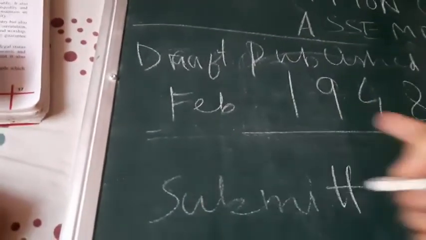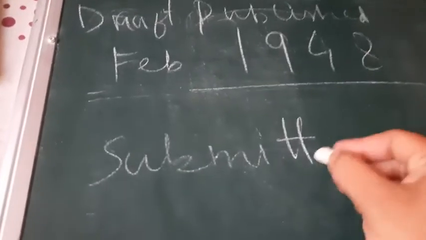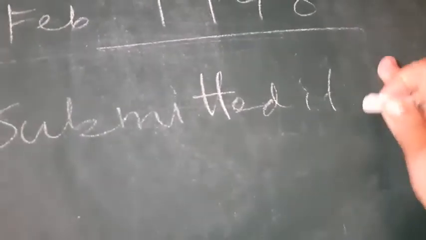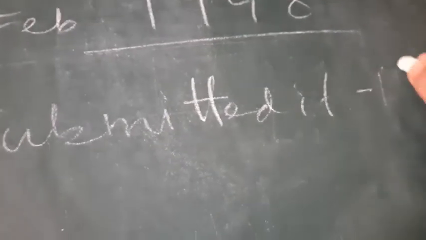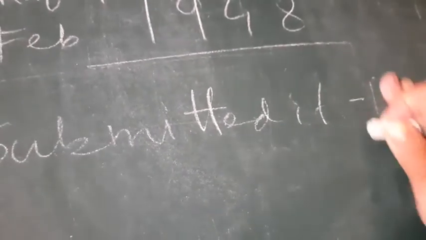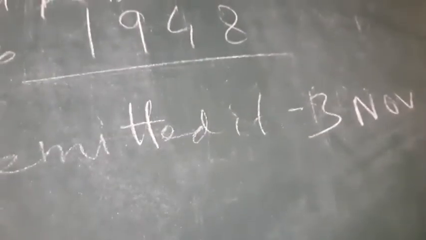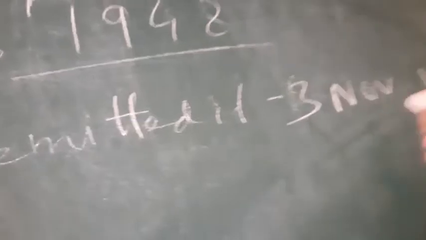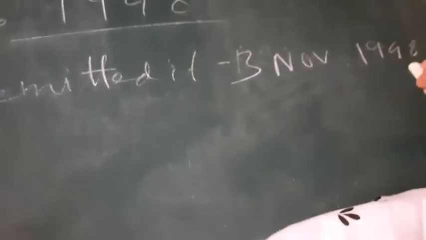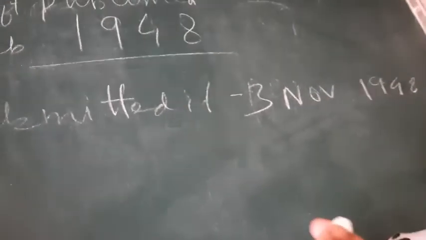The drafting committee made the draft and published it in February 1948, and they submitted it to the Constituent Assembly on 3rd November 1948 and it was adopted.